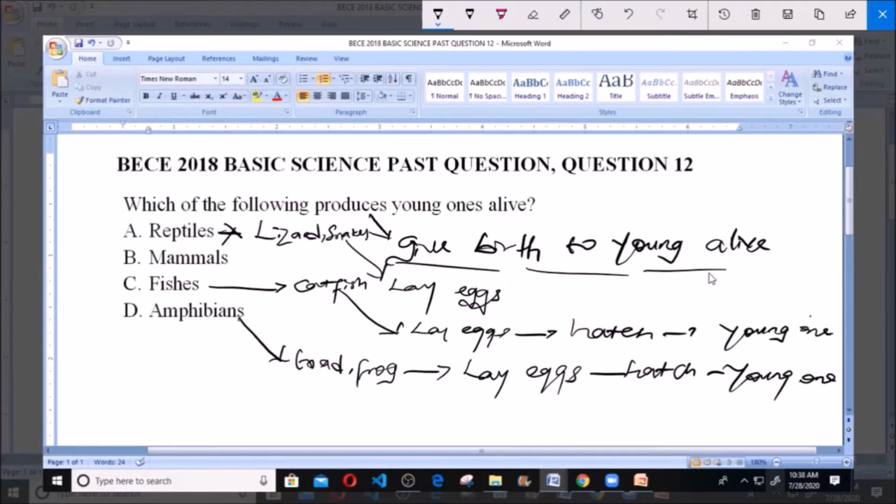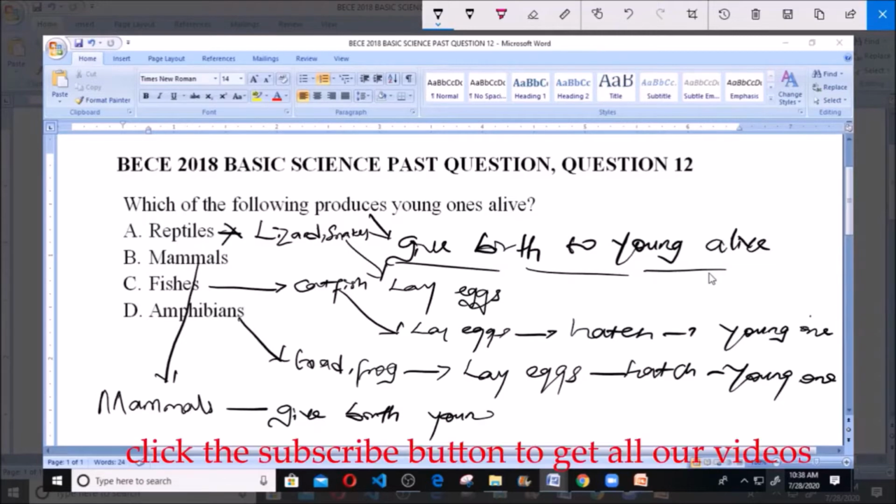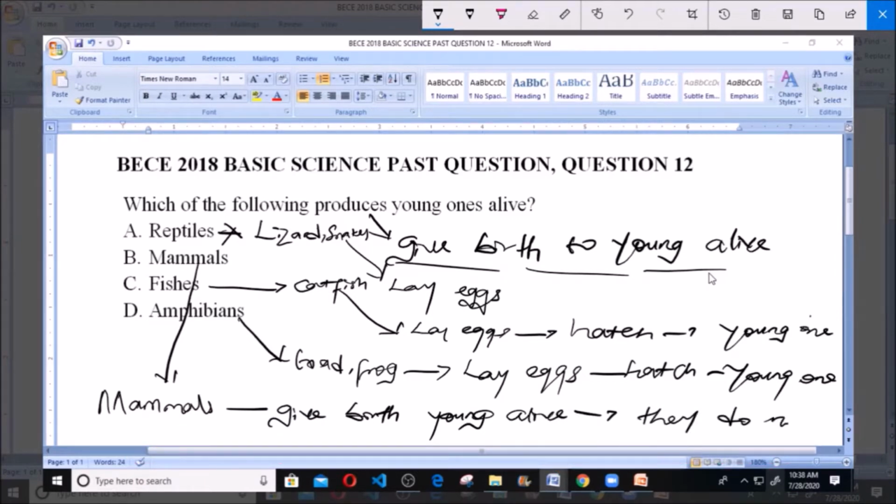Then B here says mammals. Now, mammals are organisms that give birth to their young ones alive. They do not lay eggs. In other words, they do not lay eggs. So they give birth to their young ones alive.